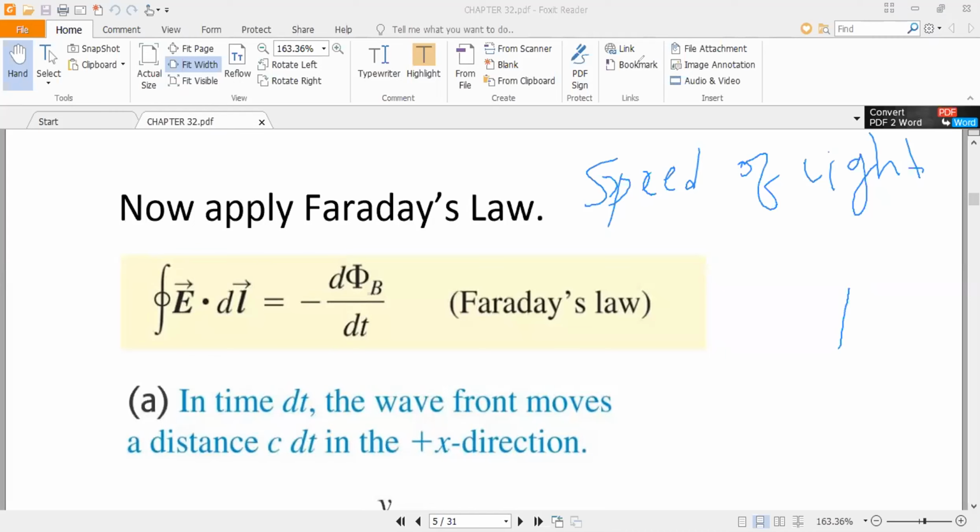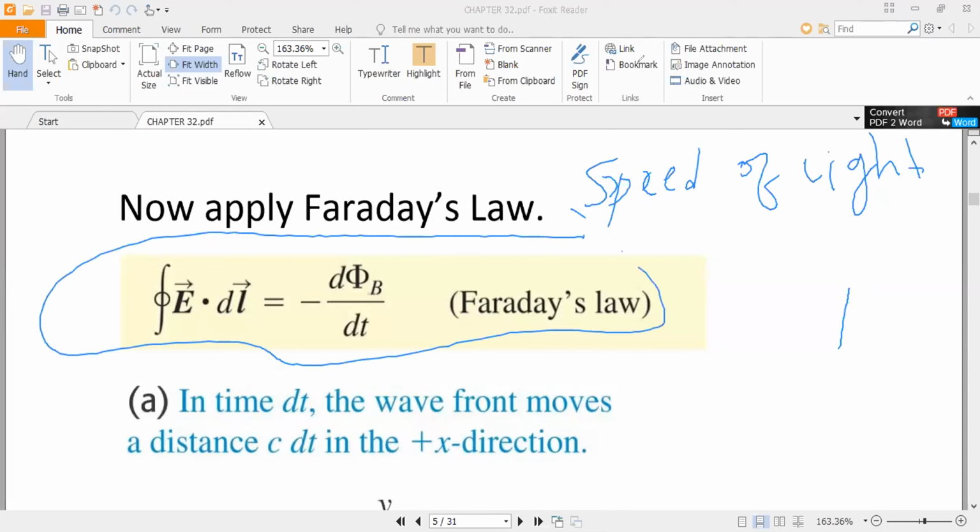First we will use the first Maxwell equation. This is the closed integral of E dot dl equal to minus the rate of change of magnetic flux.